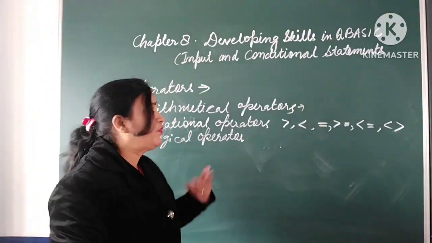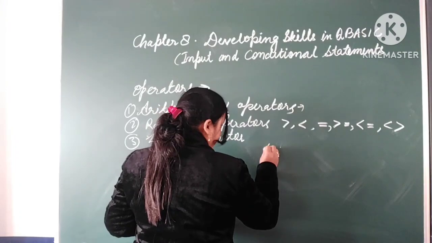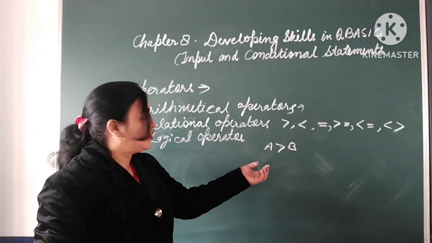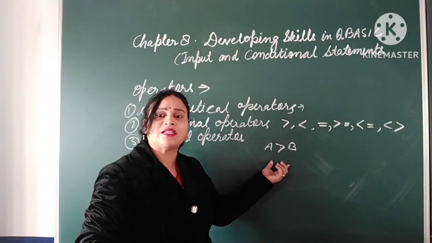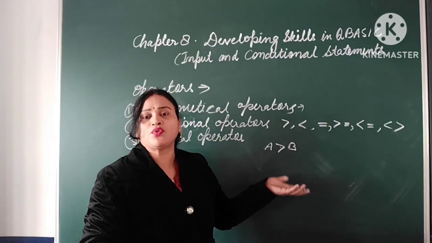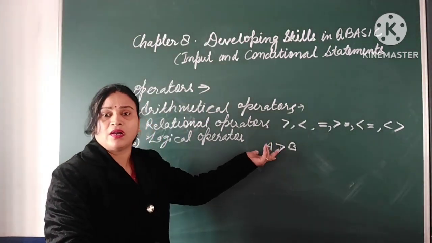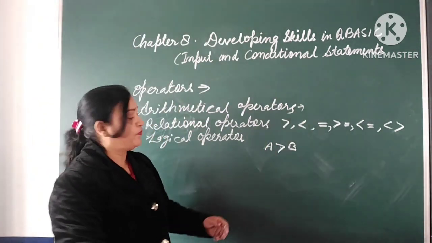How do we compare? Like A is greater than B. Here we compare these 2 quantities and the answer comes in terms of true or false only, right? Either A is greater or not. Either the answer is true or false only.